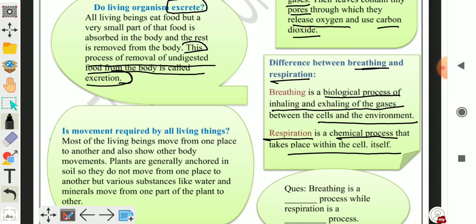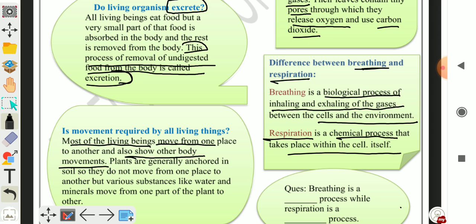Is movement required by all living things? Most of the living beings move from one place to another and also show other body movements. So most of the living beings show movement or movements of the parts of the body.